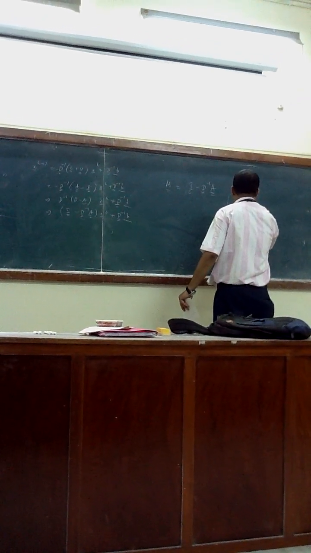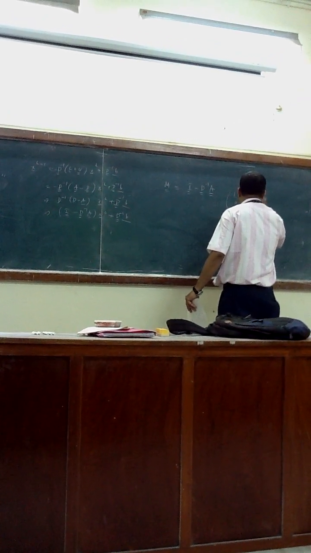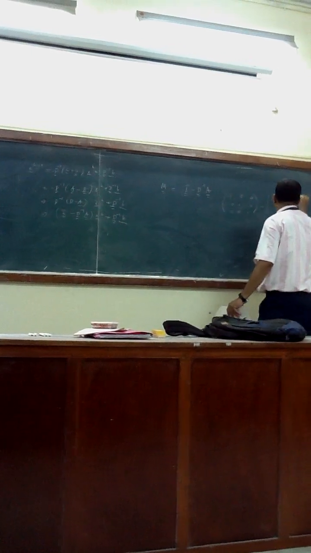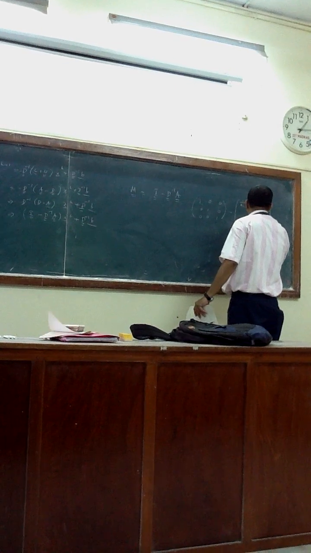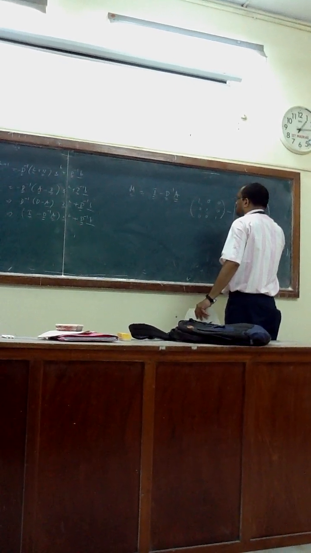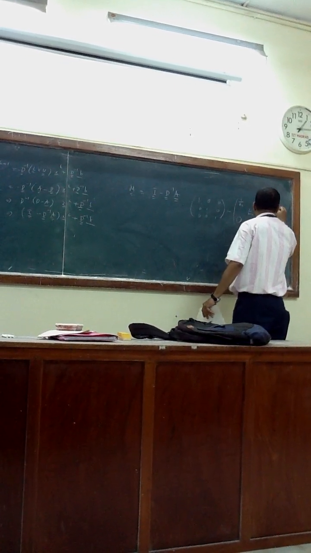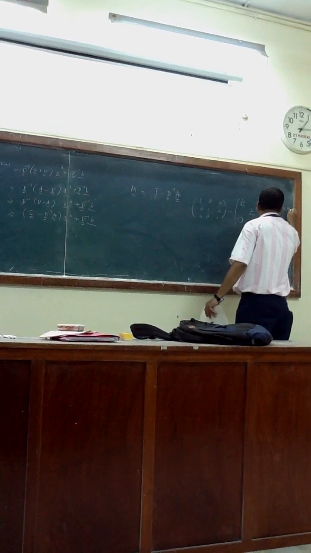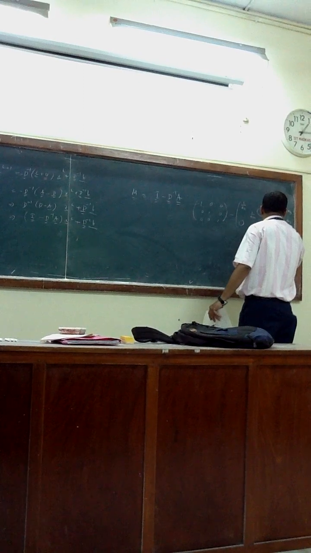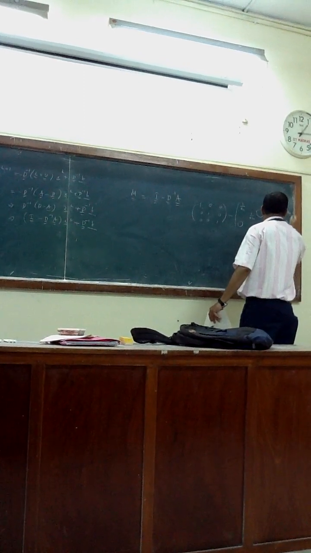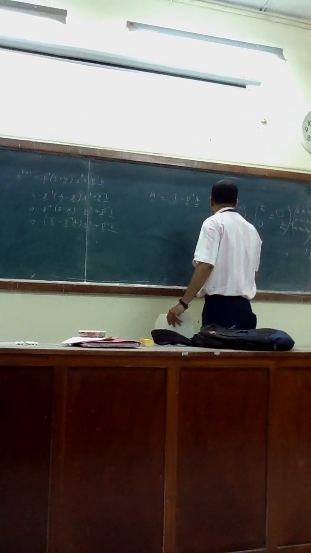1 0 0, 0 1 0, 0 0 1 minus B inverse, 1 by a11, a22. What will you get?